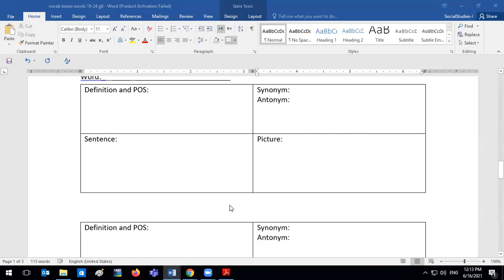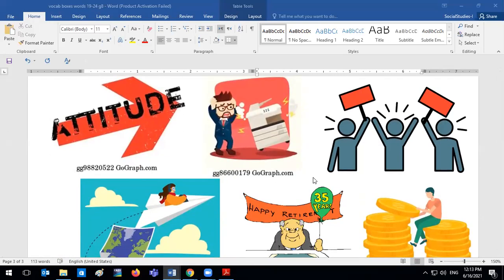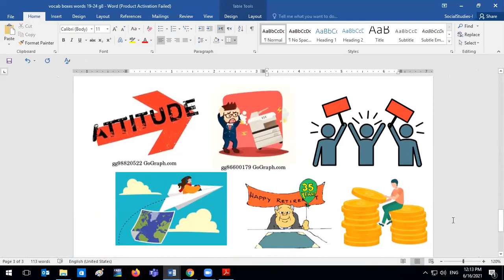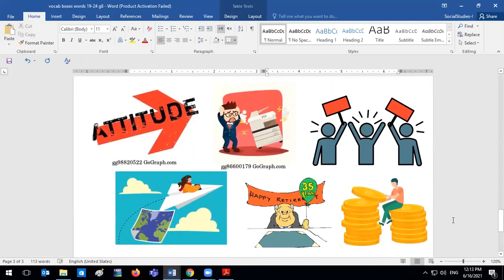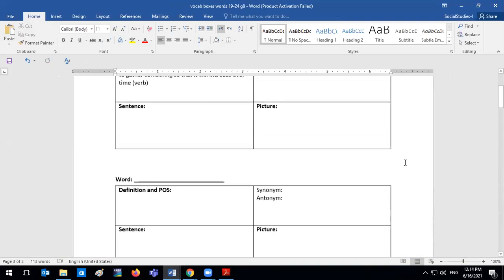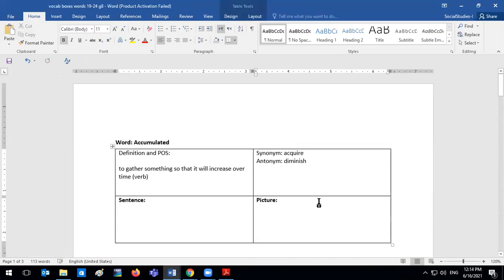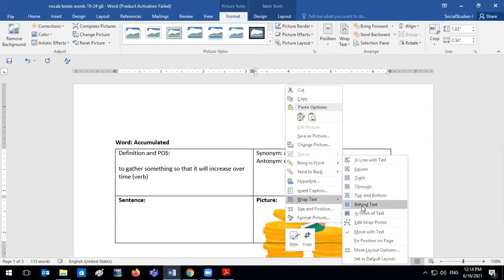All right, Nano, by looking at the images here together, which picture shows something that is accumulating? The one with the coins. Exactly. We can see here that he's adding coin over coin, reaching the point of to accumulate or to add on. Good job, Nano.